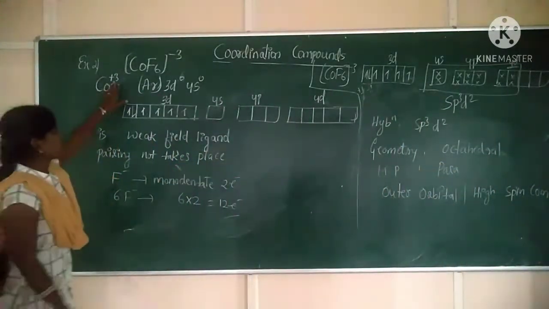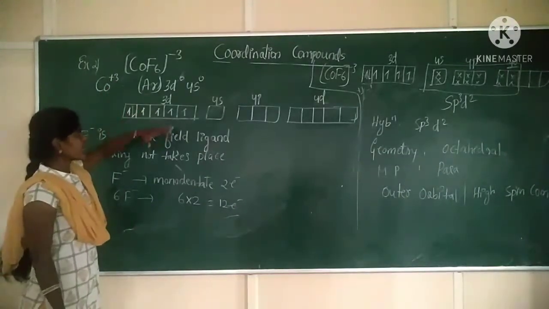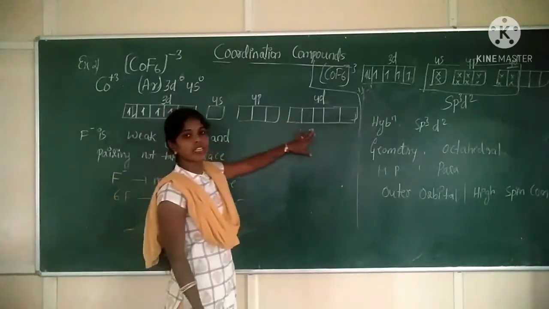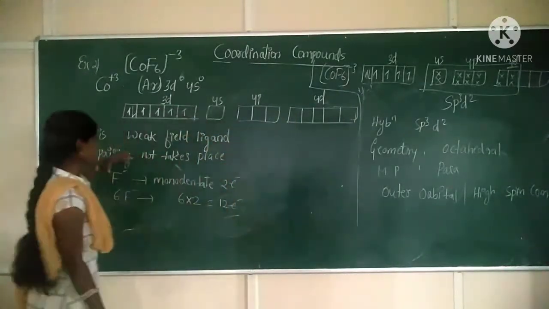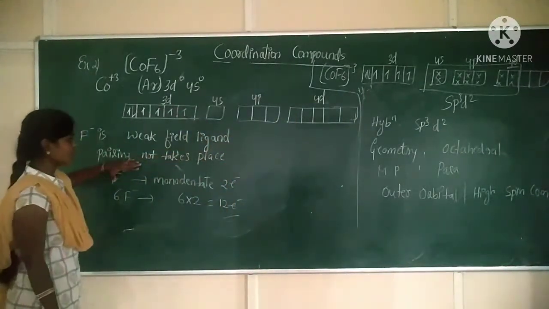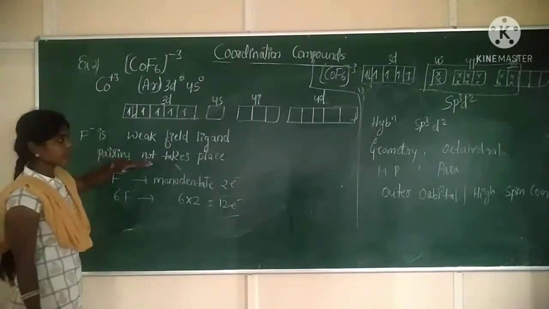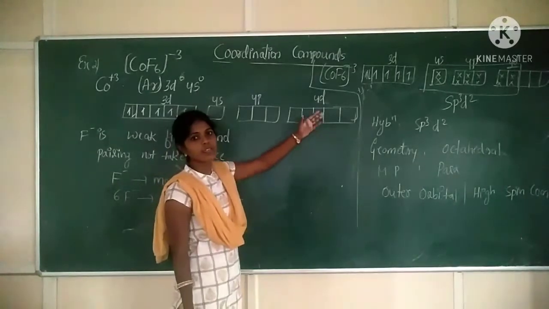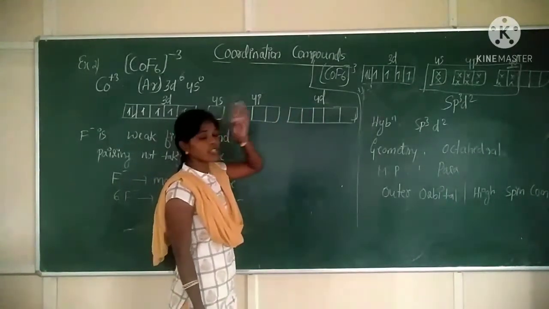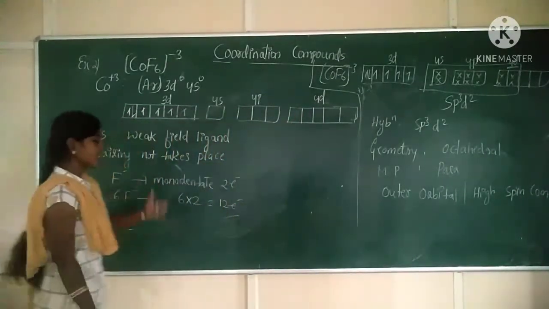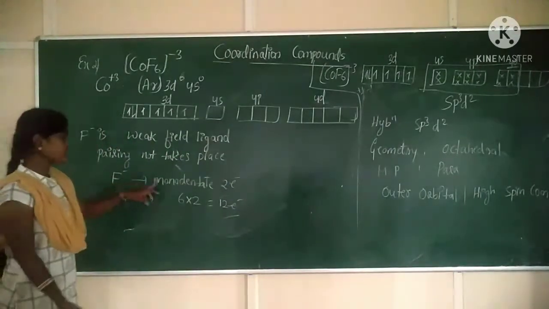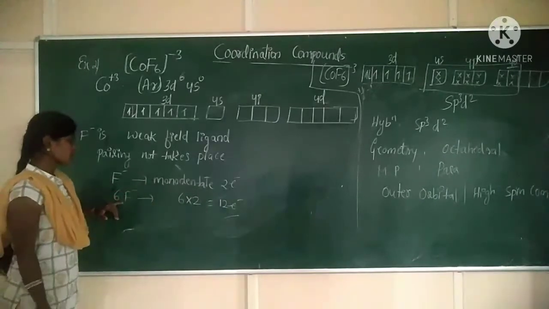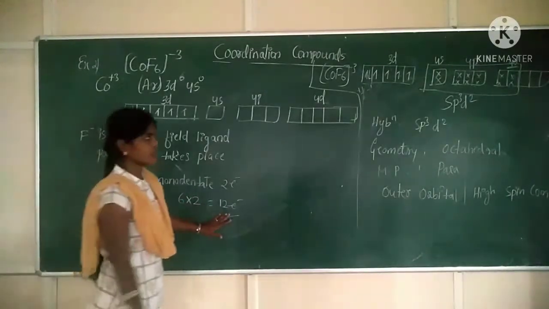Cobalt is present in +3 oxidation state. Electrons are written like this. Not 4s, 4p and 4d. Why I am taking 4d orbitals? Because F minus is a weak field ligand, so pairing up will not take place. When pairing up is not taking place, we are taking the 4d subshell. F minus is a monodentate ligand, so it is giving 2 electrons. 6 fluoride ions will give 12 electrons.